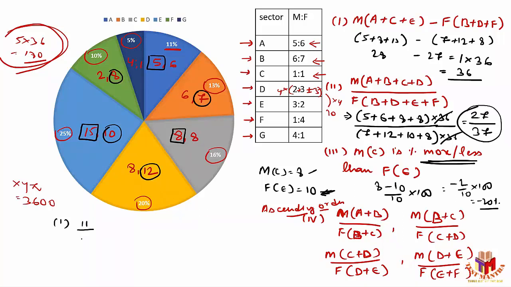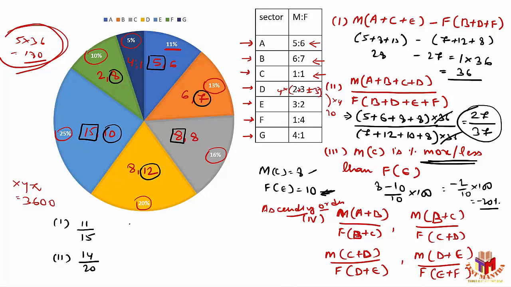So B and C, 7 plus 8, 15. Second number available is number of males in B and C combined, which is 6 plus 8, 14, by number of females in C and D combined. So C and D combined is 8 plus 12,